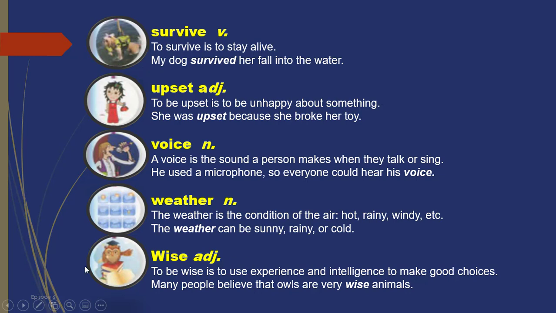Wise, adjective. To be wise is to use experience and intelligence to make good choices. Many people believe that owls are very wise animals. People believe that this animal has wisdom. Wise, adjective. Wise animal. Of course, wisdom is the noun, wisdom. Wiser.